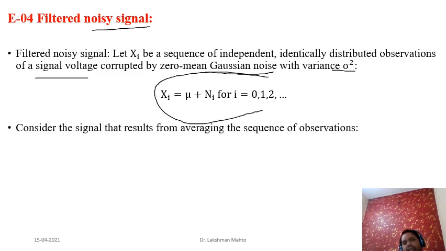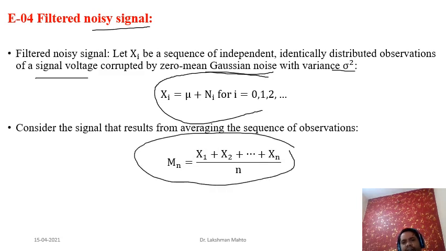Just recall the previous module, the law of large numbers concept. What we do is define the sample mean of this sequence of random variables. That means we take the first n random variables and divide by n, so we get a sample mean. When the sample size is very large, it will converge to the actual mean of the system. What is the actual mean? Mu. So it will converge to mu when n is very large.